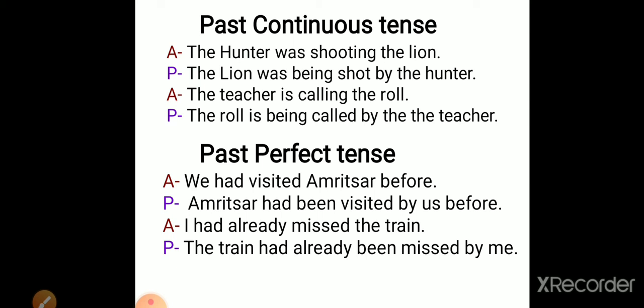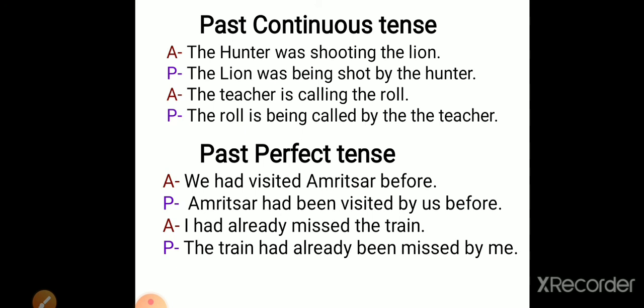Past continuous tense. The hunter was shooting the lion. So here the object is the lion was being. See, this is the thing which we need to add after the helping verb in past continuous tense when we are changing the voice. The lion was being shot by the hunter. The teacher is calling the roll. So it will become the roll is being called by the teacher.